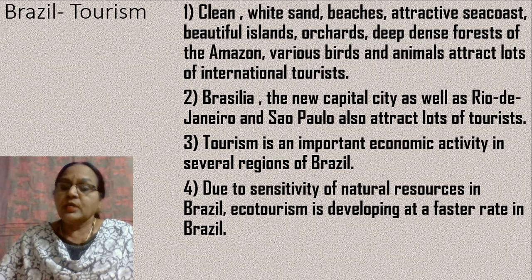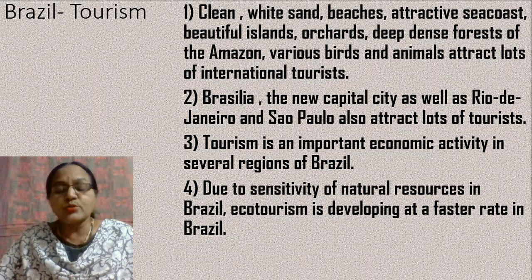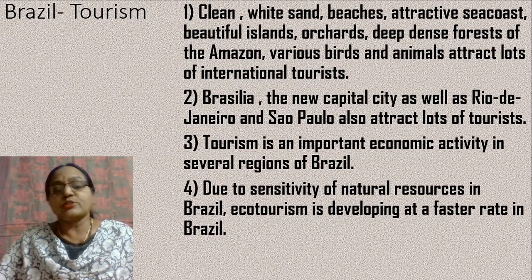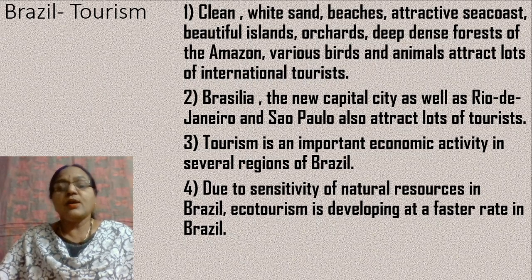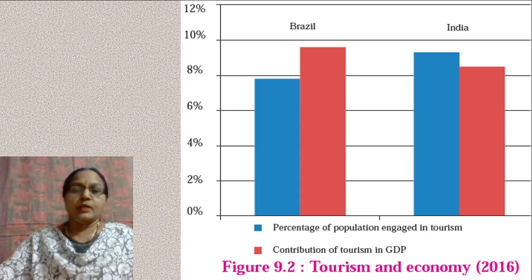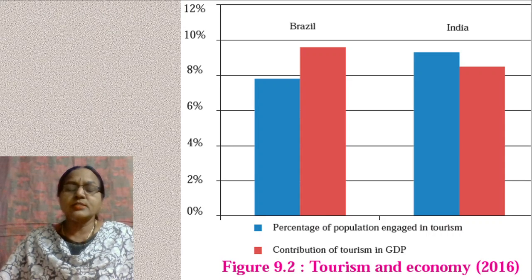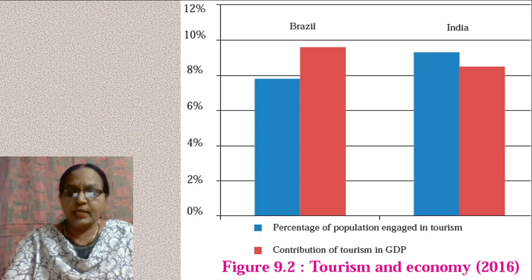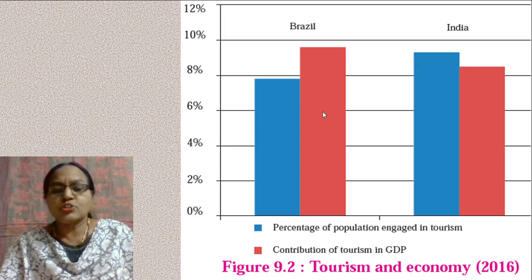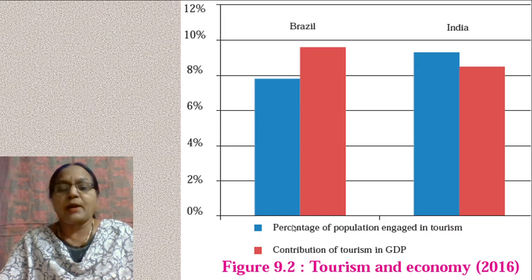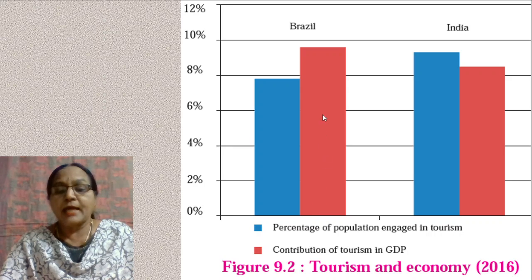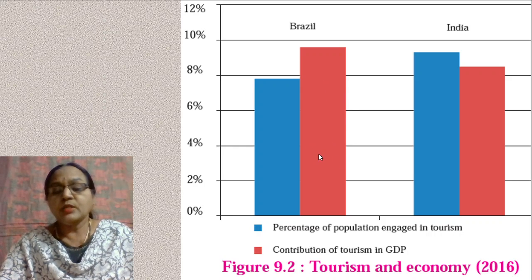At the same time, due to the sensitivity of natural resources in Brazil, ecotourism has also developed at a very fast rate. Okay, now look at this joint bar graph here. The blue bar shows the percentage of population engaged in tourism, and the brick red shows you the contribution of tourism to GDP.